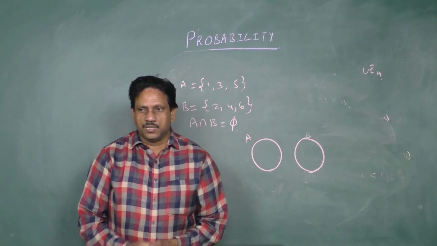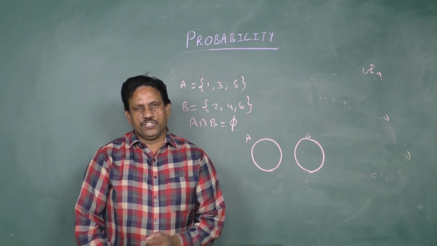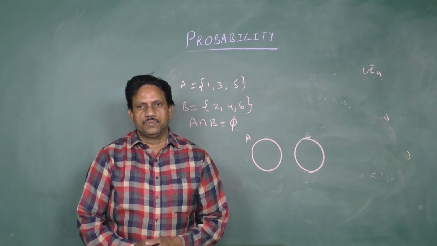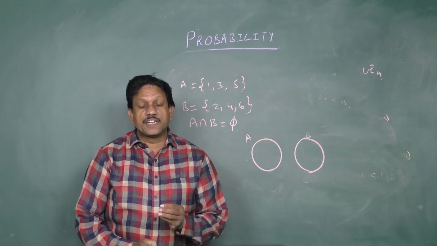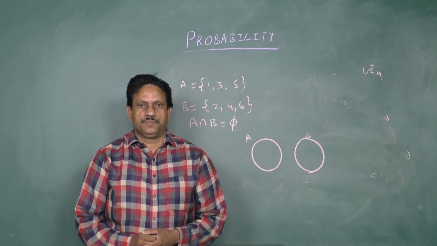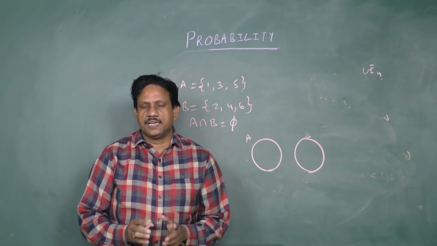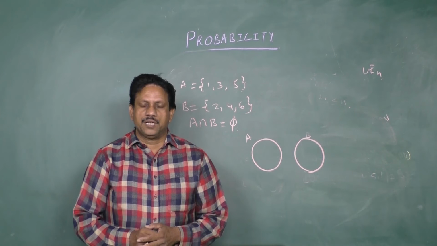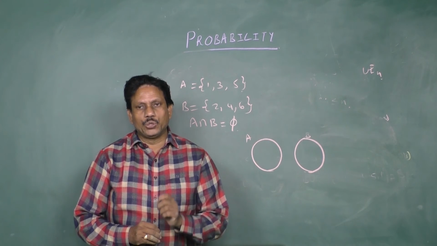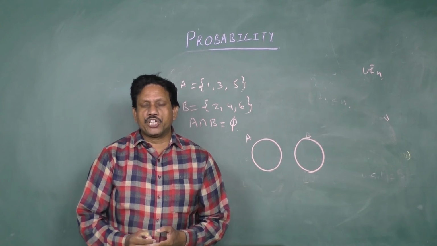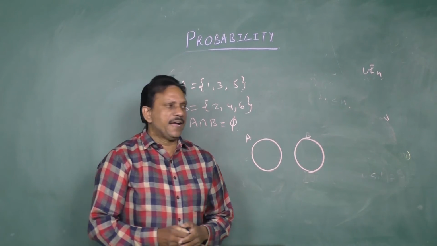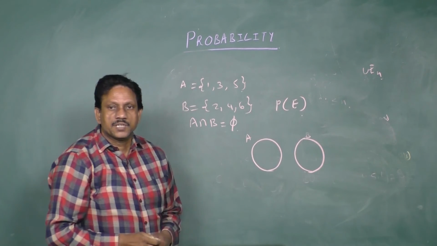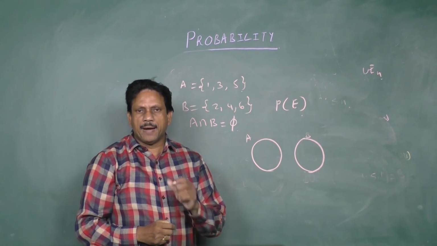Now, we are going to discuss the basic definition of probability. If a random experiment results in exhaustive, mutually exclusive, and equally likely elementary events, and M of them are favorable to an event E, then the probability of occurrence of E, denoted by P(E), is given by the ratio M by N.